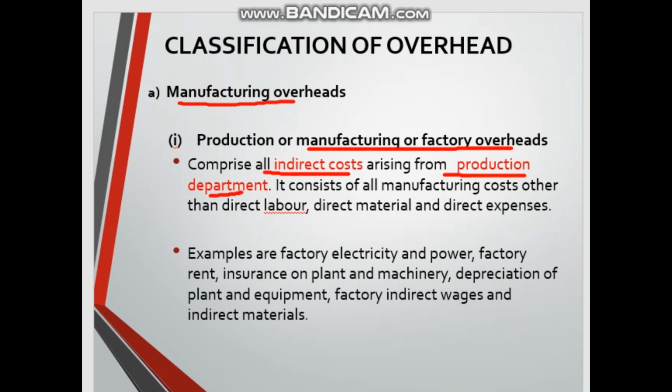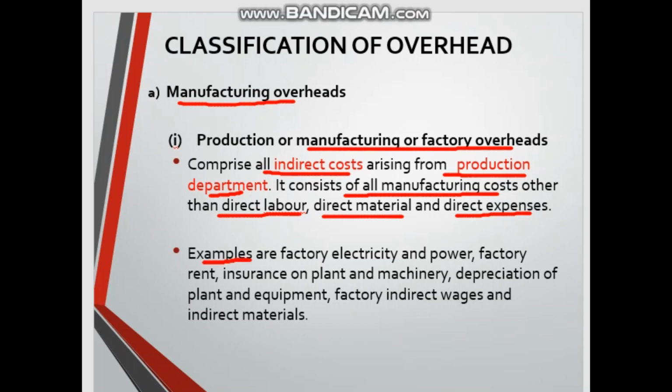In the production department there are many costs other than direct ones, which we call indirect costs. They consist of all manufacturing costs other than direct labor, which is indirect labor, other than direct material, which is indirect material, and other than direct expenses, which is indirect expenses.